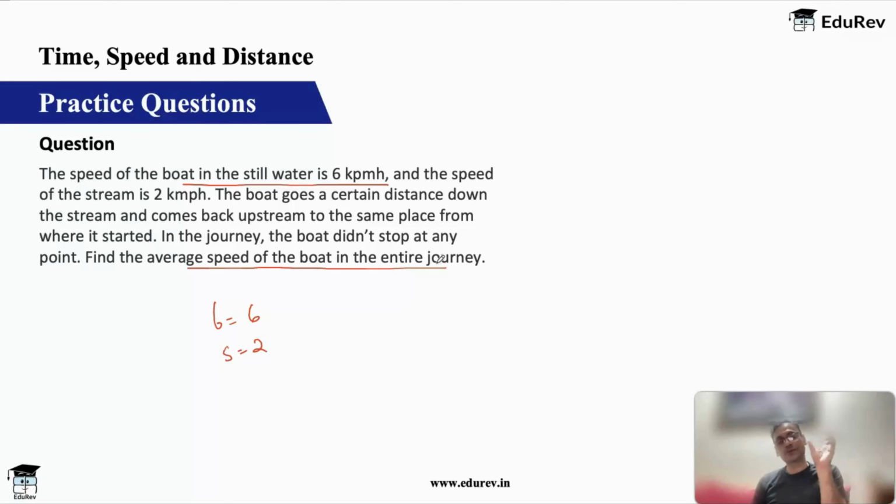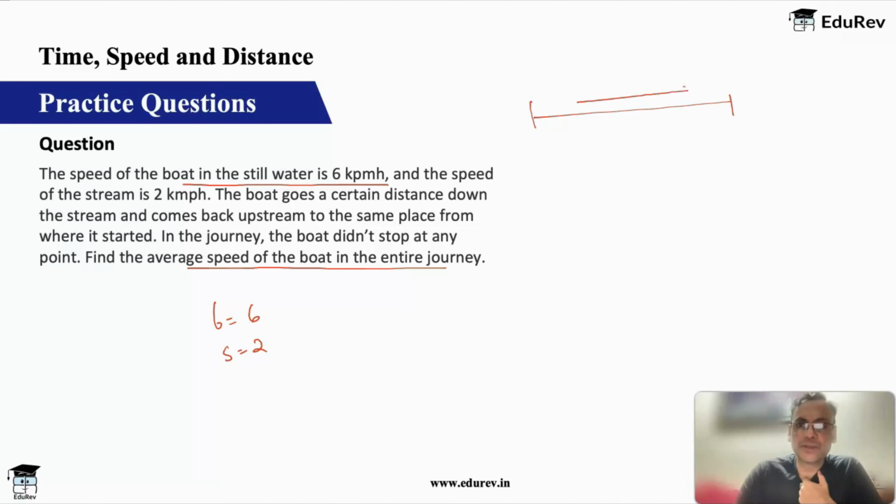Okay, so this is the averages concept, if you remember, we had done earlier. Distance covered is same. Downstream, it will go at a speed of 6 plus 2, which is 8. And upstream, it will go at 6 minus 2, which is 4. Now, you may make the mistake and say that the average speed is 8 plus 4 by 2, which is 6 kilometers per hour.